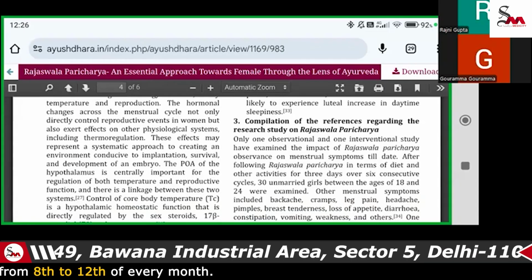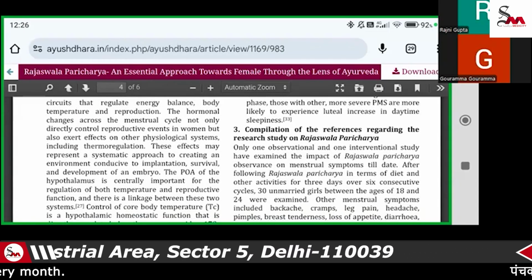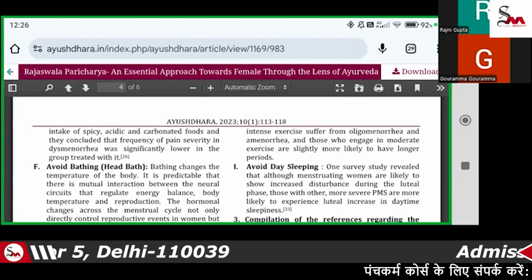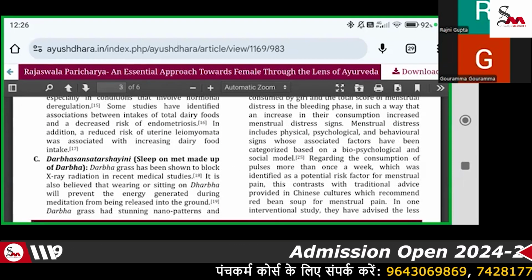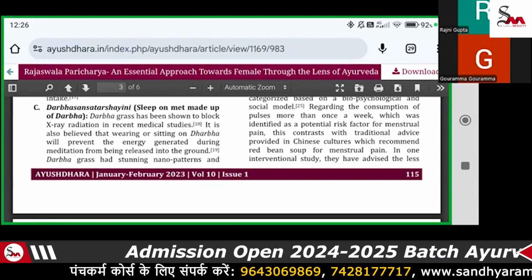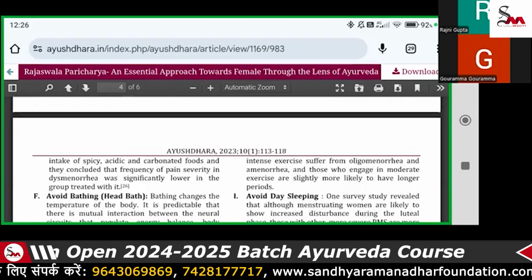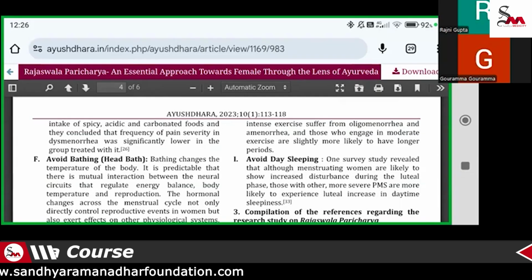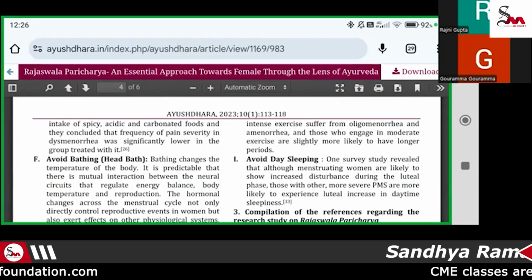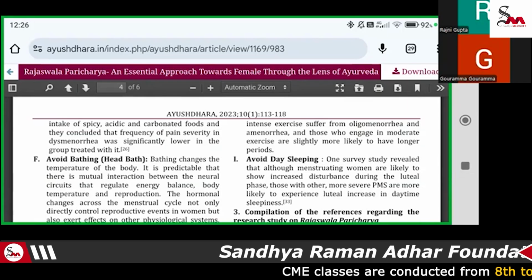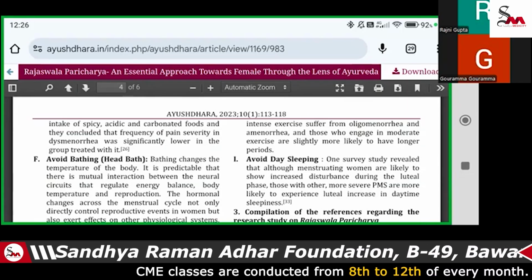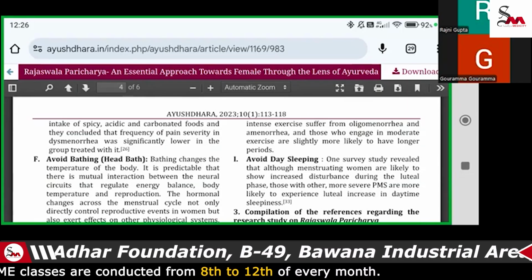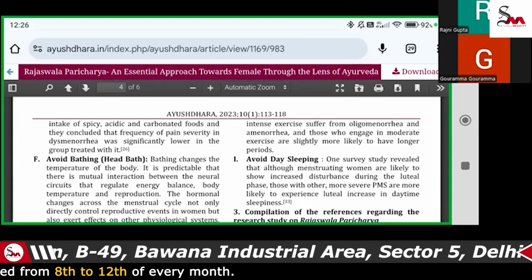So when the patient comes to you with the history of dysmenorrhea, you have to take the history regarding the dietary factor. It is a very must. You should not give blindly the Shankhavati and the Shokarist, Kumari Asaf. If we are giving these types of drugs, that helps to reduce the spasm only. But the female should avoid all these things, and they have to follow the Rajaswala Charya.